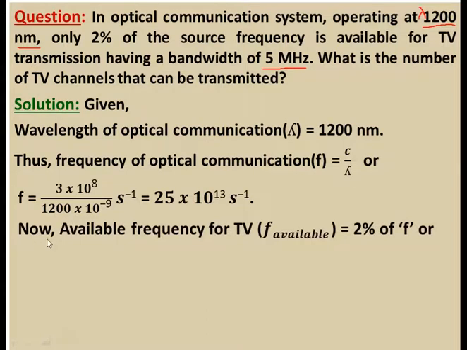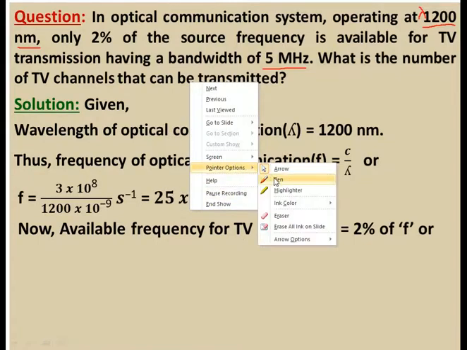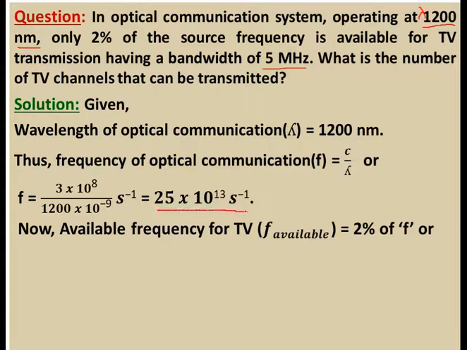It is also given that only 2% of the source frequency is available for TV broadcasting. So you first have to find 2% of this value.